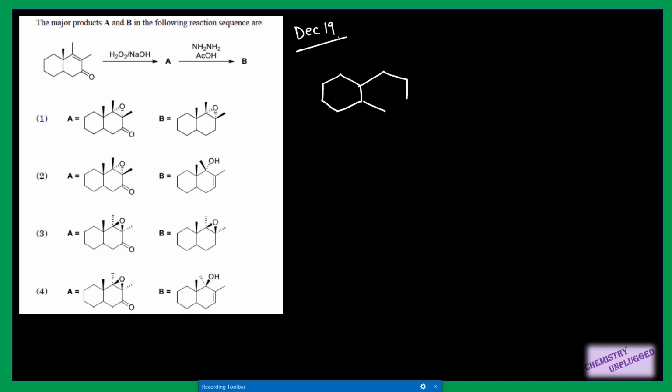So in this reaction you have to remember one thing which is very important, that this epoxidation due to H2O2 is not a single step process.